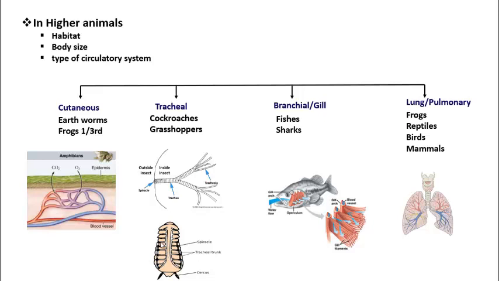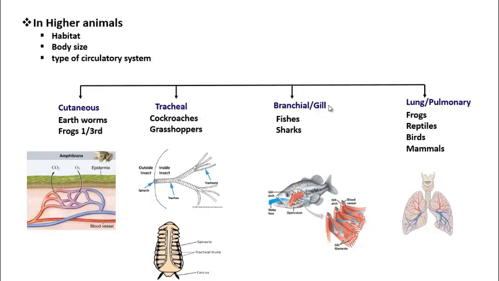So when air enters through a spiracle, it travels through these air pipes and finally reaches every tissue of the body. Got it, students? So every tissue of the cockroach is in connection with air through spiracles. So the tracheal system is an air pipe system starting with spiracle. That is about the tracheal system.